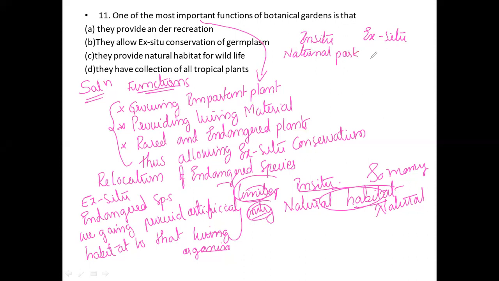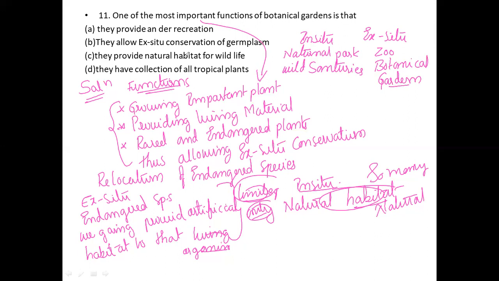Next, ex situ is nothing but a zoo, then wildlife animal sanctuaries, and the botanical garden. These are the best examples for this.